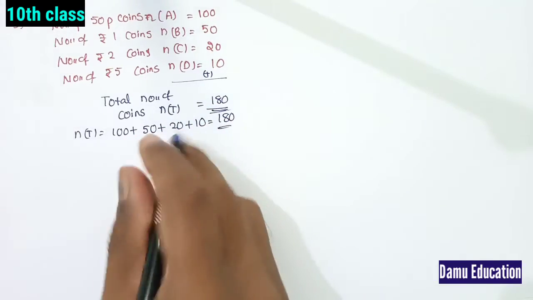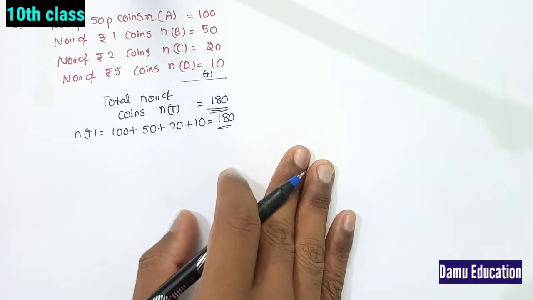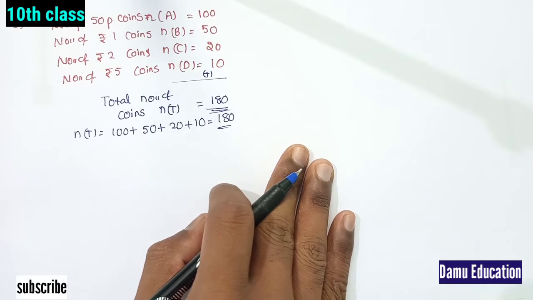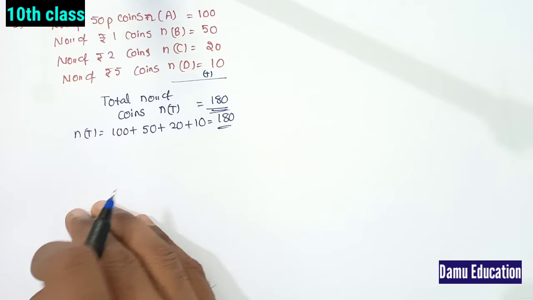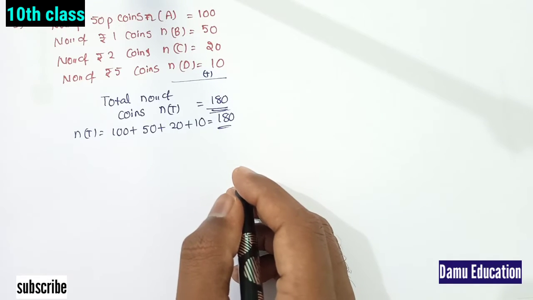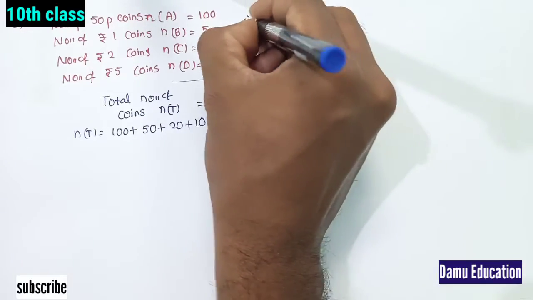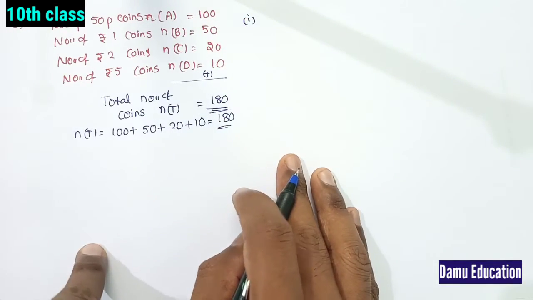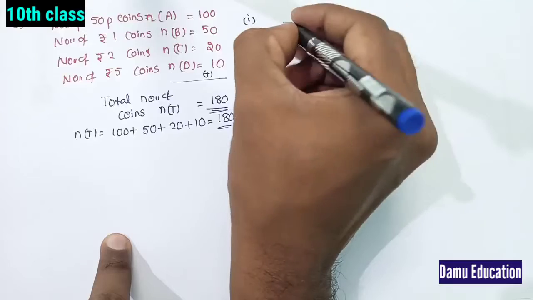So this is the total number of coins, 180 coins. Then what are they asking here? Let's take the first one here: it will be a 50 paise coin.